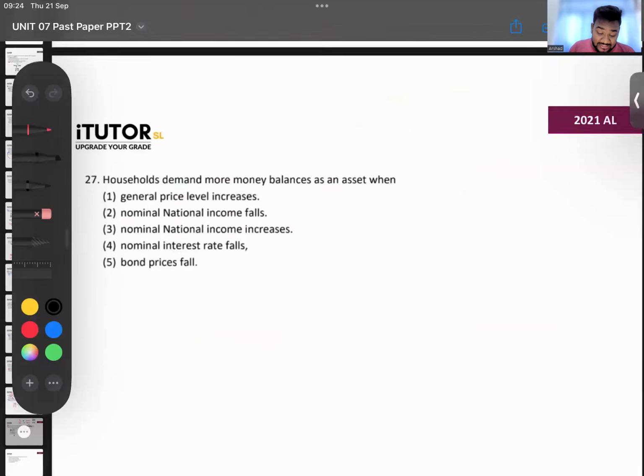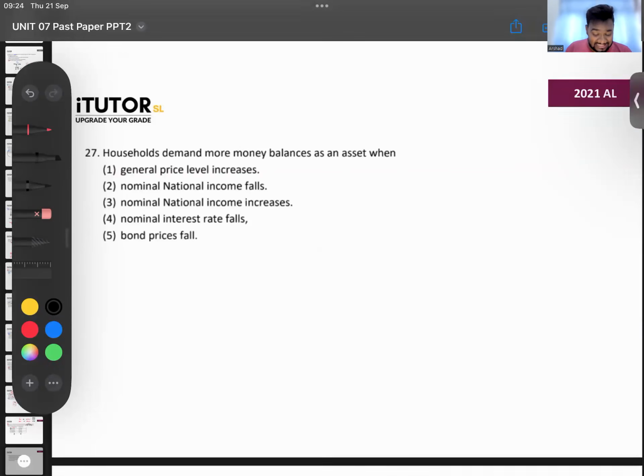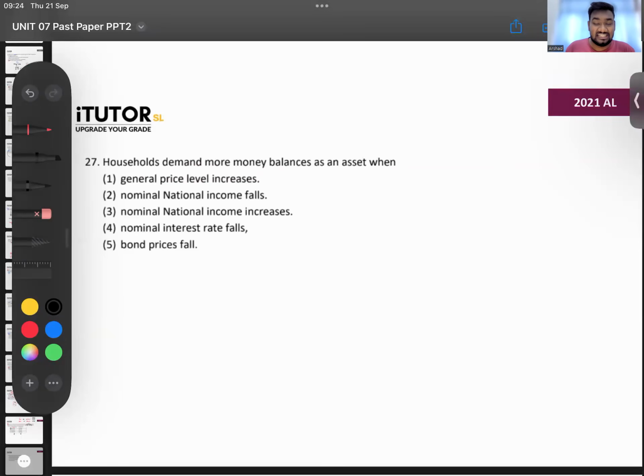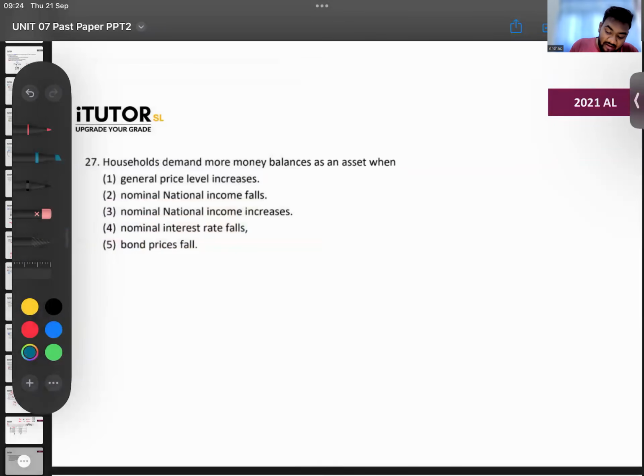Then going into 27. Households demand for more money balances as an asset. It's an interesting thing. Some people miss this part. Demand for money balances as an asset. What is that? Transaction, precautionary, speculative. Asset demand for money.